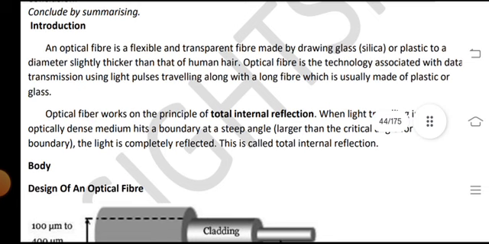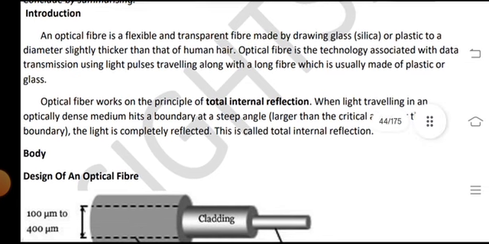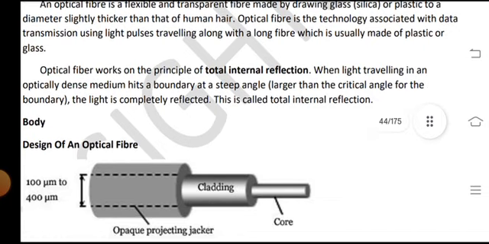Optical fiber is the technology associated with data transmission using light pulses traveling along a long fiber, which is usually made of plastic or glass.